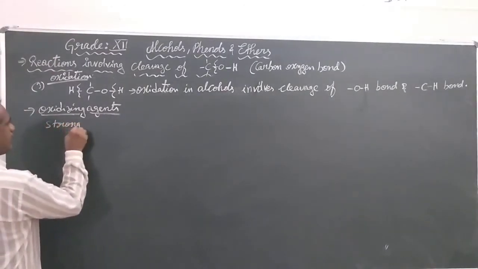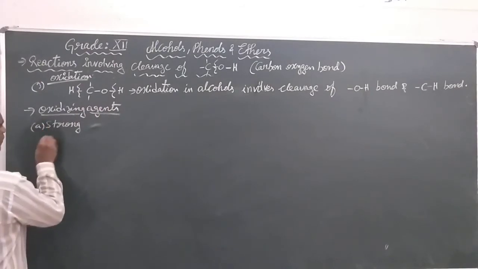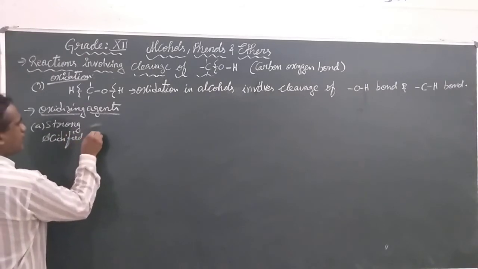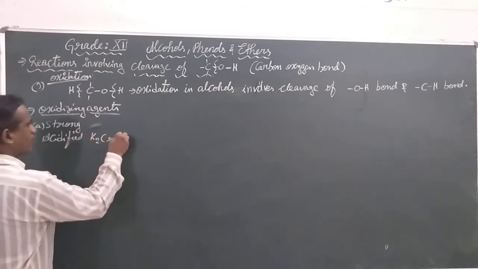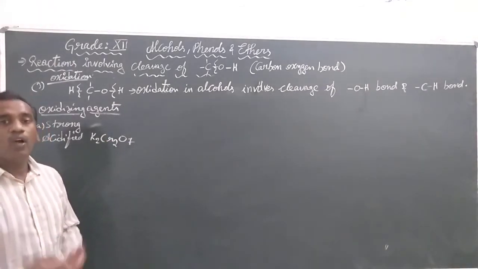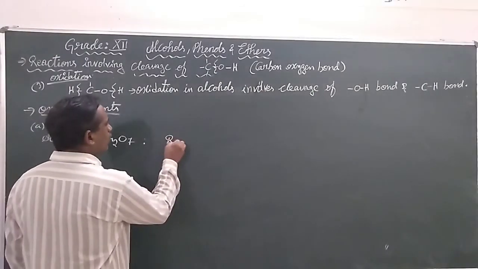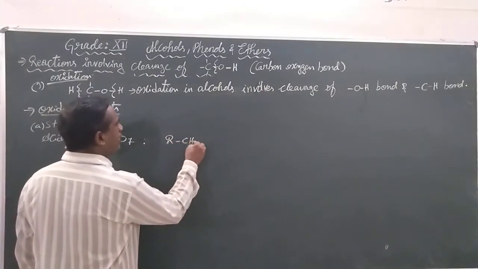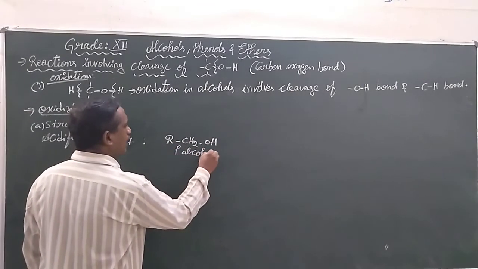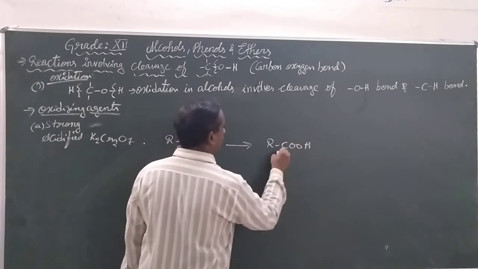Let us come across some of the strong oxidizing agents. The strong oxidizing agent is acidified potassium dichromate. Its work is to convert a primary alcohol directly into carboxylic acid.